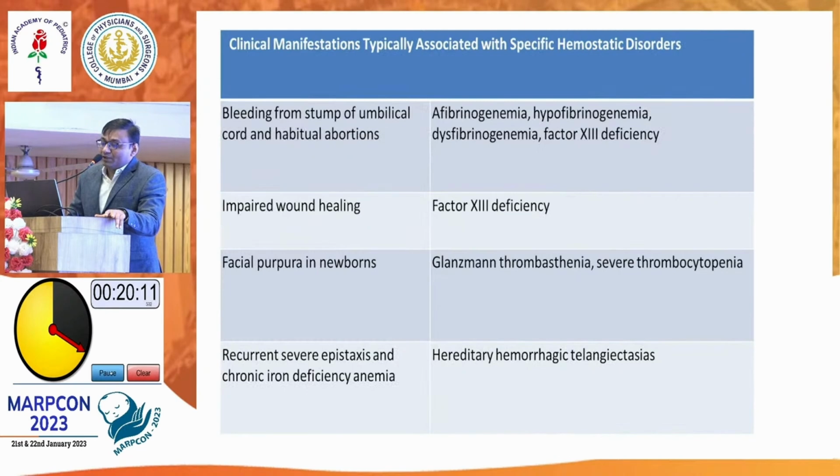If you have a history of impaired wound healing along with this, you can keep factor 13 deficiency in the differential. And bleeding from the umbilical cord, very important to note. Disorders related to fibrinogen will come into the picture, and factor 13 deficiency. So just keep one or two points in mind. These are the clues to narrow down your differentials.